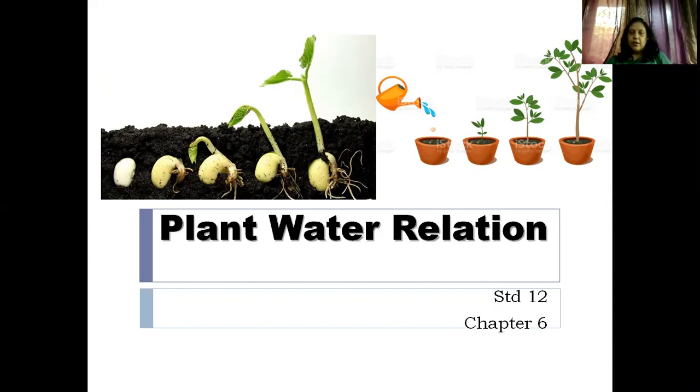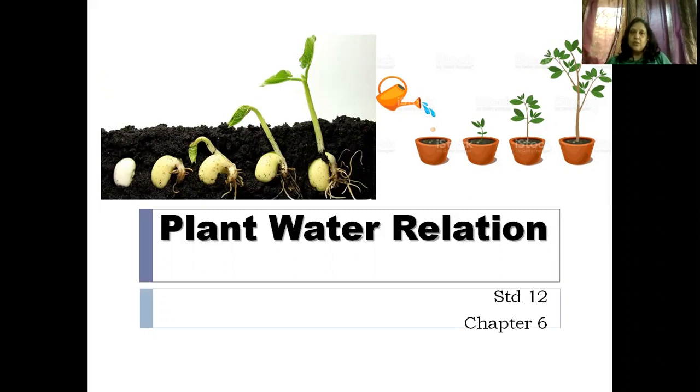Now in this very first slide, what do you see? Basically, you see that there are seeds in the soil and you can see them germinate. Now, what do you understand by this entire sentence, plant water relation?